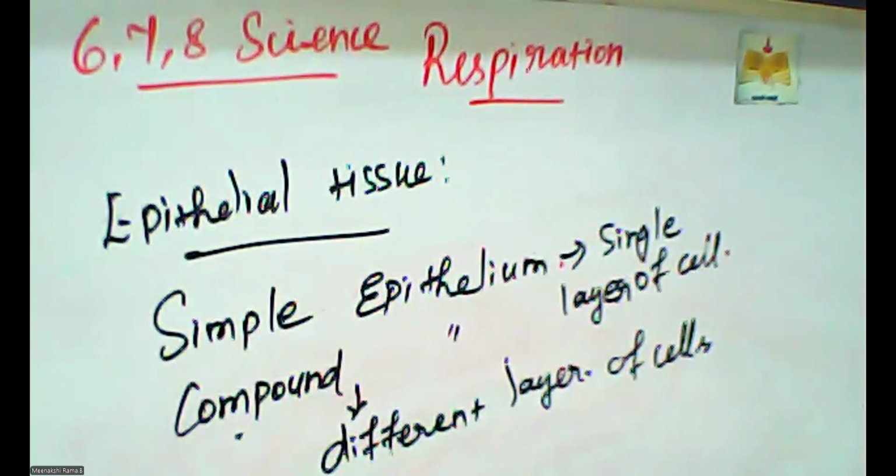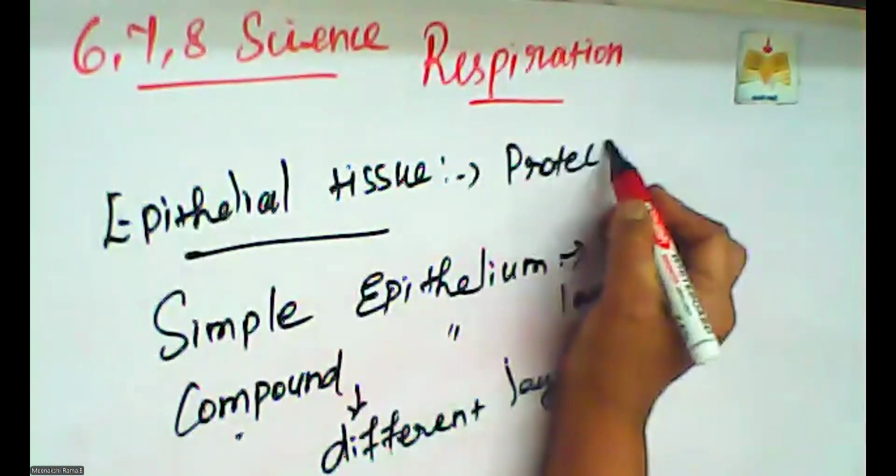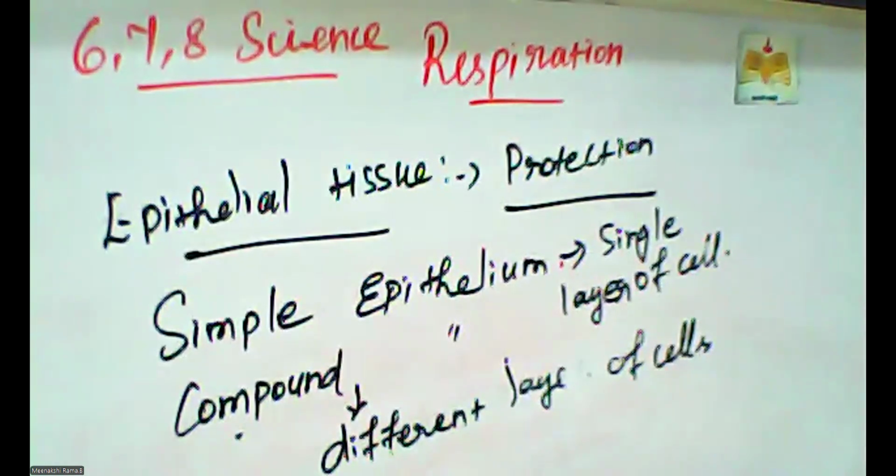So what is the function of the epithelial tissues? The skin forms the outer covering of the body. What is the function of epithelial tissue? Yes, protection of our body. Which is the protection part? Yes, the skin is the most important protection part in our body.